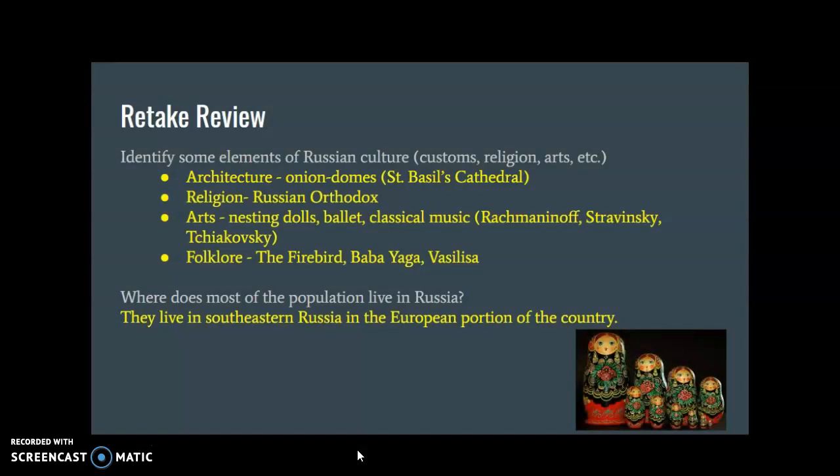Some elements of Russian culture: customs, religion, arts, etc. Remember their architecture with the cool onion domes like St. Basil's Cathedral, when you've seen a picture of that. Remember that the religion is primarily Russian Orthodox. With arts, they have nesting dolls, ballet, classical music, including composers Rachmaninoff, Stravinsky, and Tchaikovsky. And then with folklore, remember the story of the Firebird, the Baba Yaga, and Vasilisa.